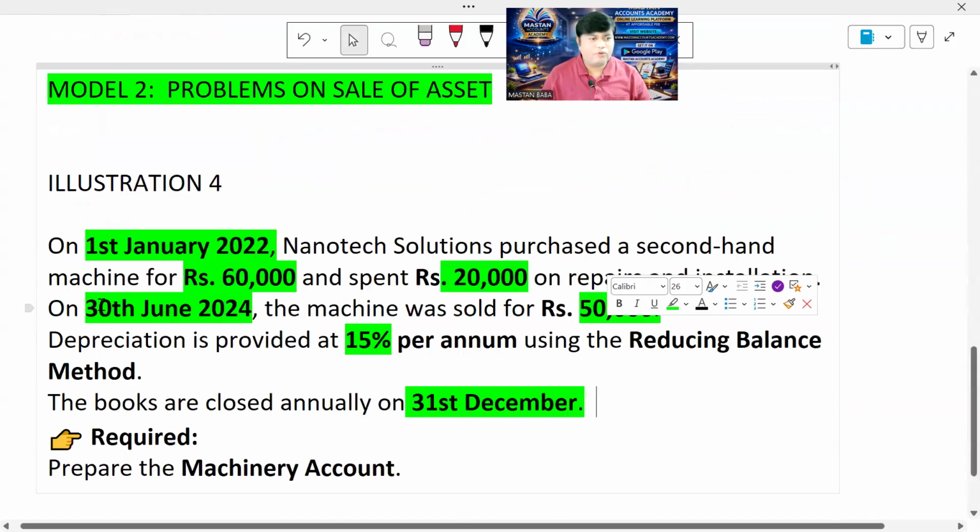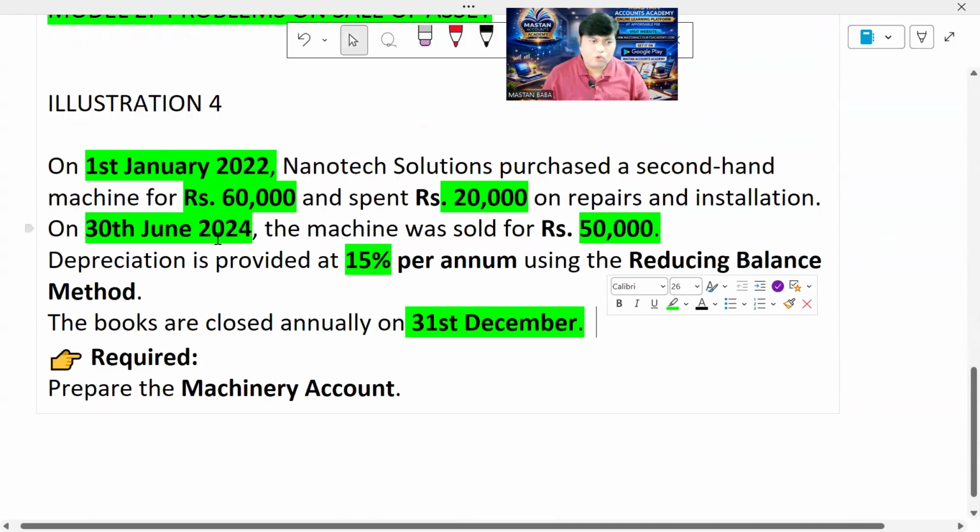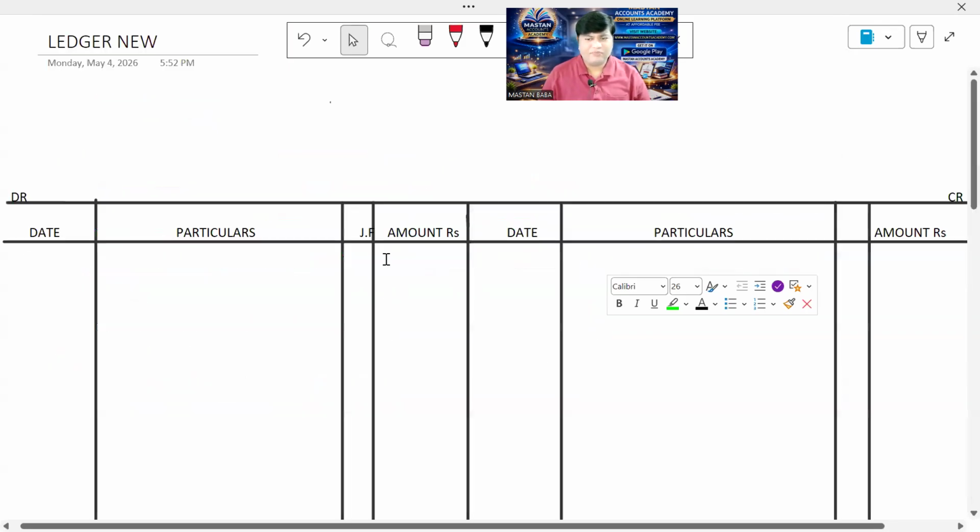So first of all, the dates to remember: 1/1/2022 is the buying date, and 30th June 2024 is the selling date. And the asset value is 80,000, the rate of depreciation is 15%. So let's do the answer.